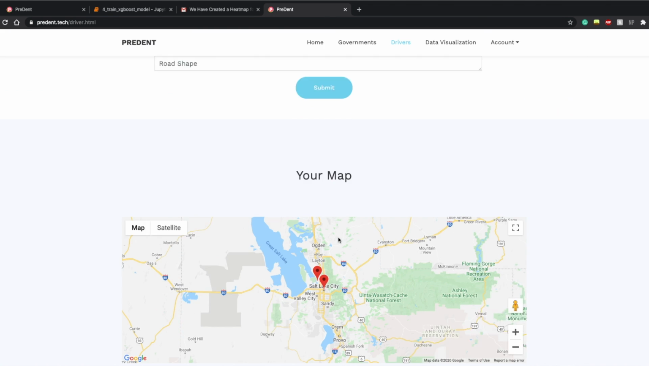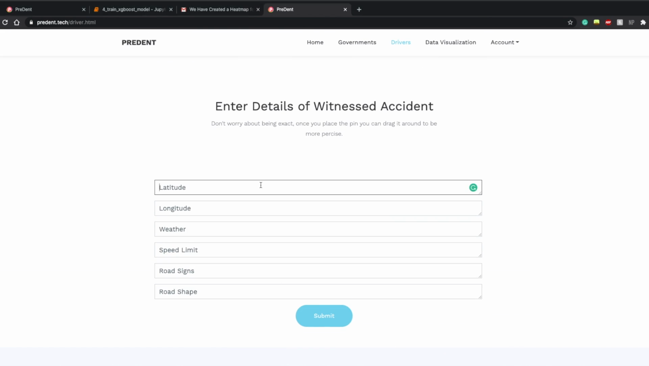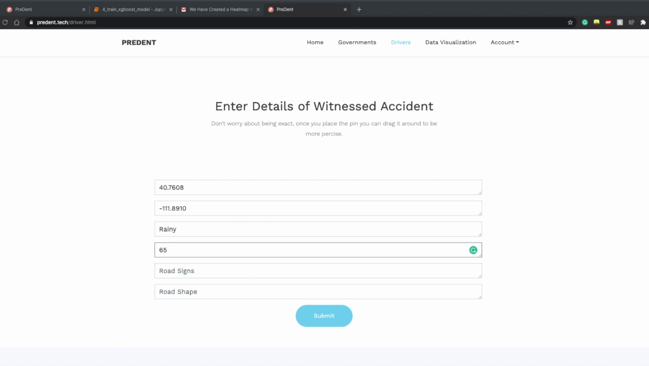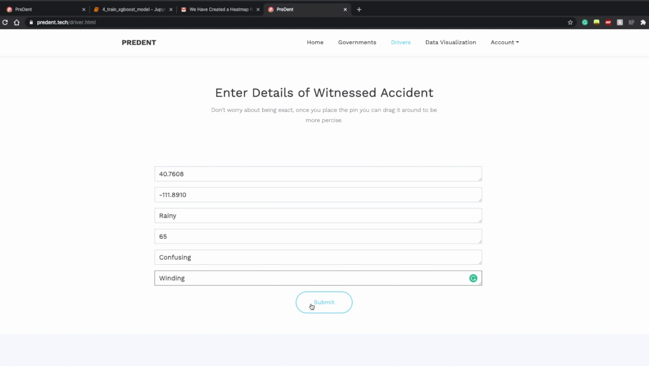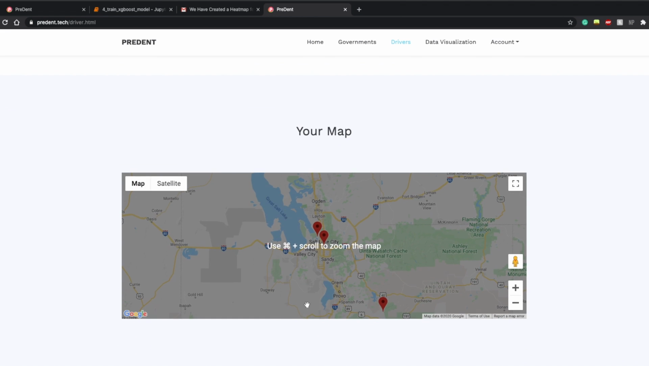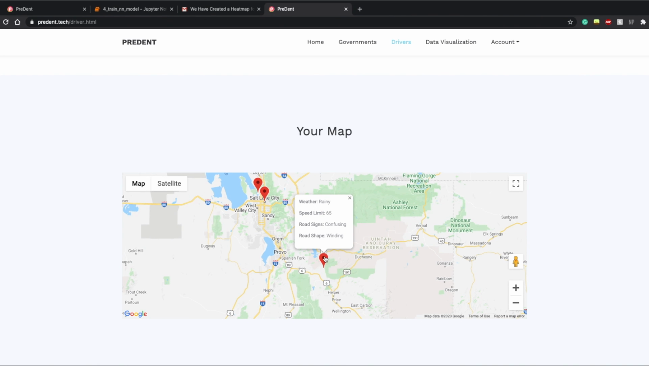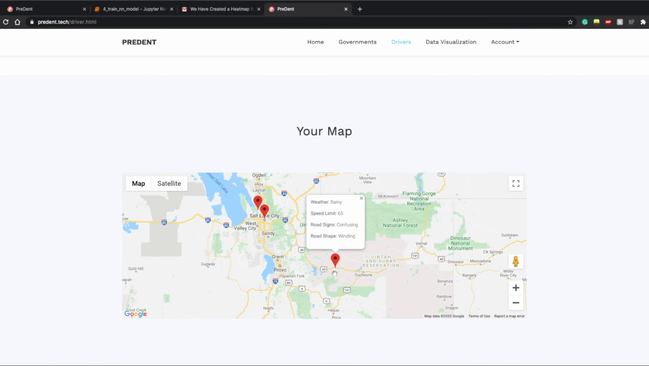Residents can also improve the efficiency of our model by inputting data about crashes in their neighborhoods by interactively placing pins on the map. Once they input latitude and longitude, they can drag around their pin for more accuracy. This allows residents to directly contribute to improving driver safety in their neighborhoods, while also allowing our model's accuracy to improve due to the extra data.